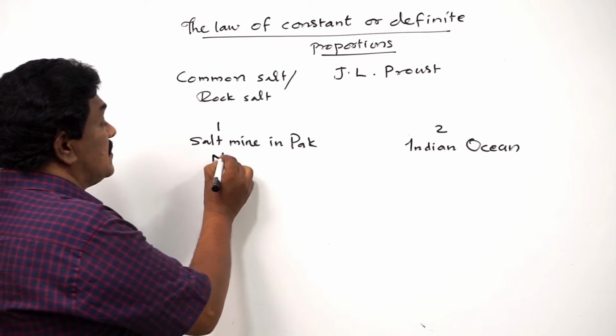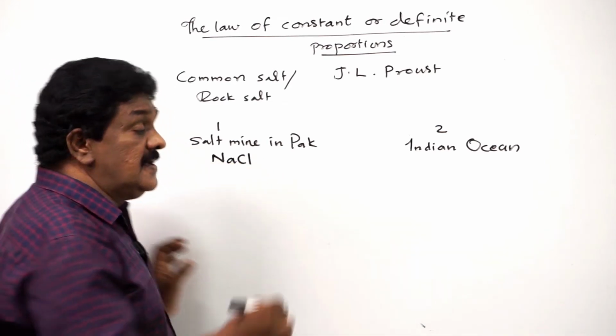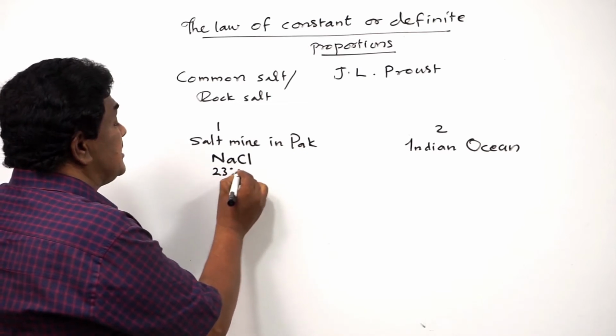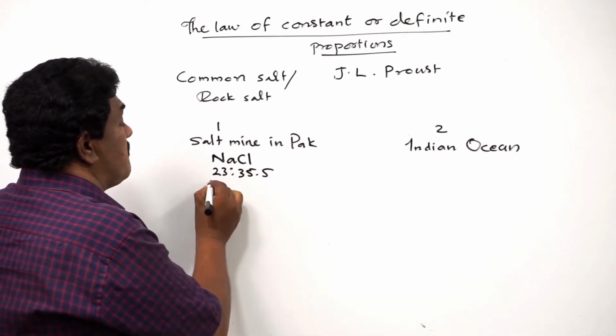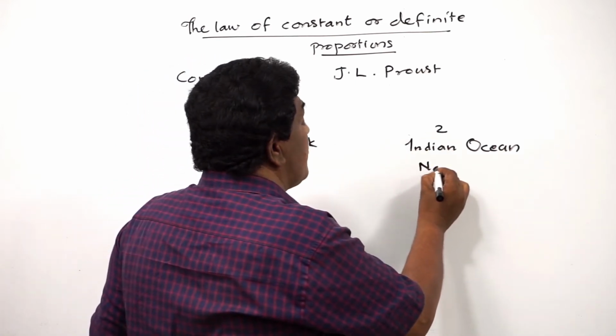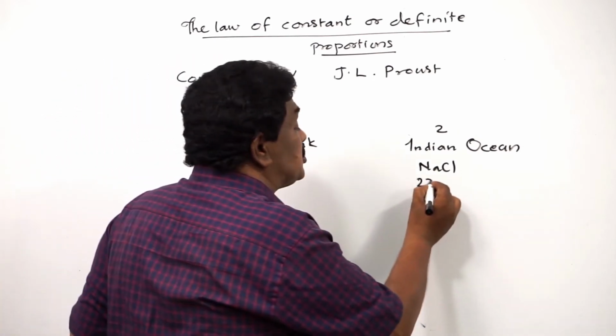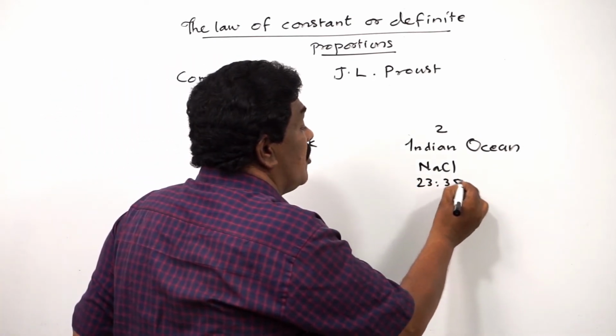See, this is sodium chloride. It contains sodium and chlorine in the ratio 23:35.5 by mass. Similarly, this sample also contains sodium and chlorine that are combined together in the ratio 23:35.5.